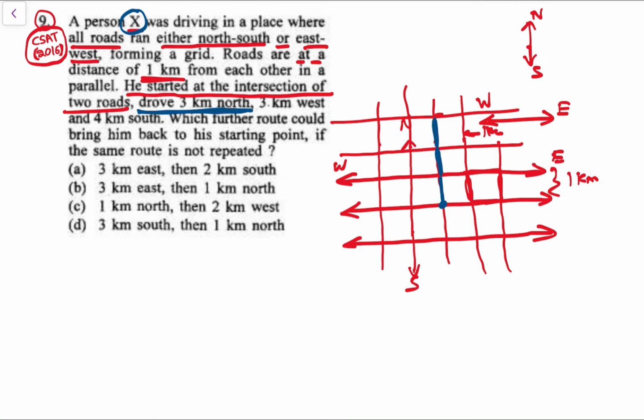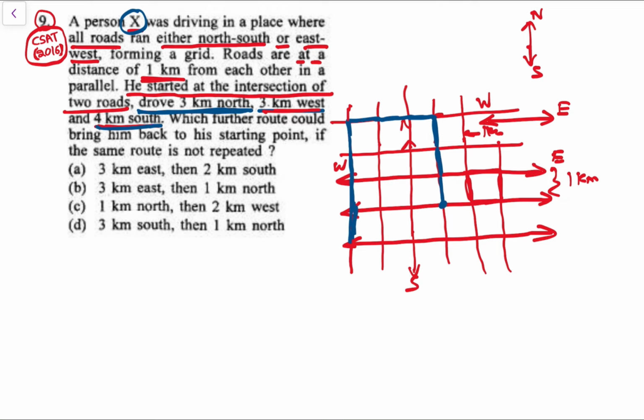Then 3 kilometers west. West is this side, so 1, 2 and 3 kilometers, and there is another road here at a 1 kilometer gap. Then 4 kilometers south he traveled: 1, 2, 3 and 4 kilometers. So he is here.